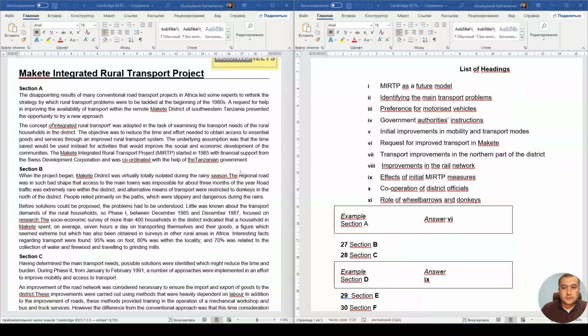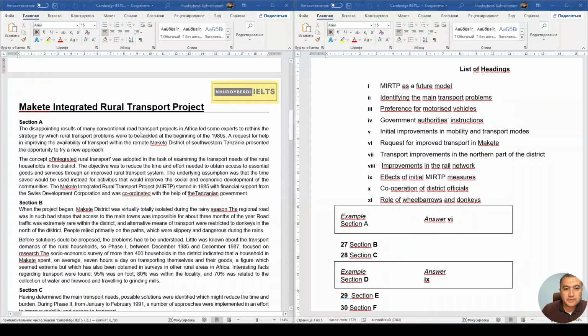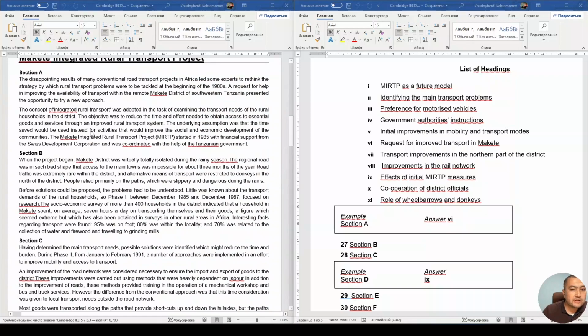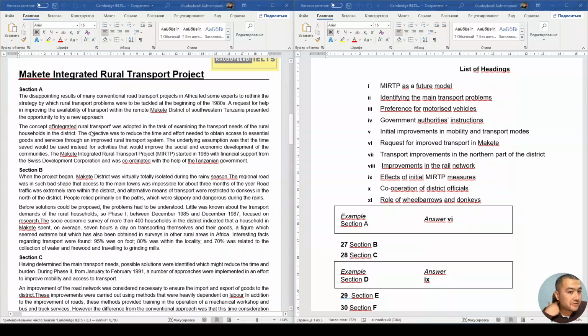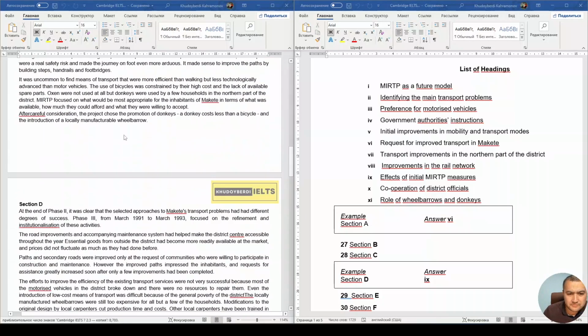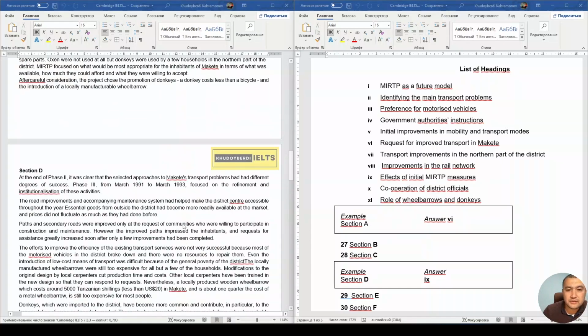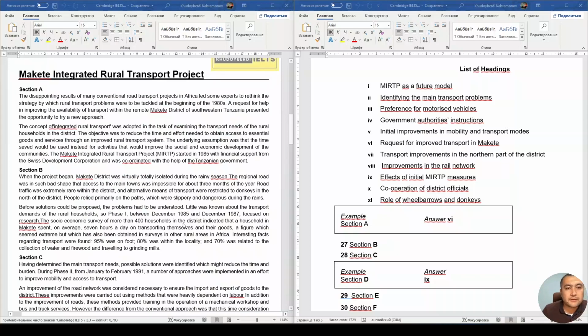Hi everyone. Today we're going to be doing a reading test from Cambridge IELTS 7, Test 2, Reading Passage 3. As you see, the topic is the Makete Integrated Rural Transport System. This is the town, I think, right? The city which is located in African countries, so let's see, Tanzania, right? It's situated in Tanzania. All right, let's look into the details.